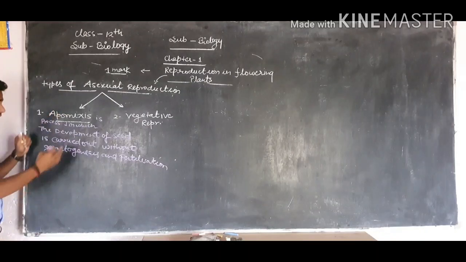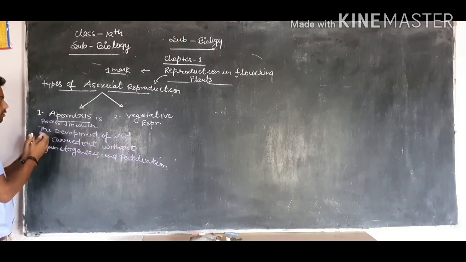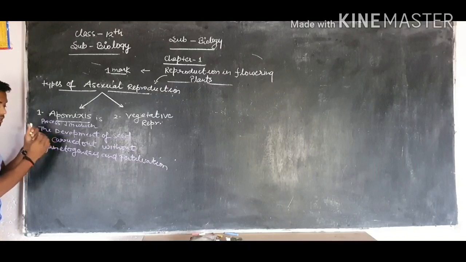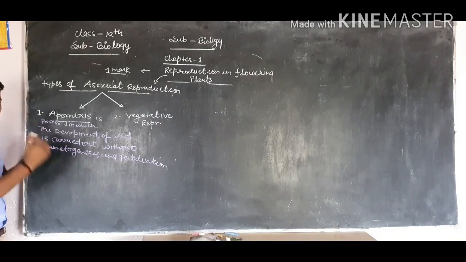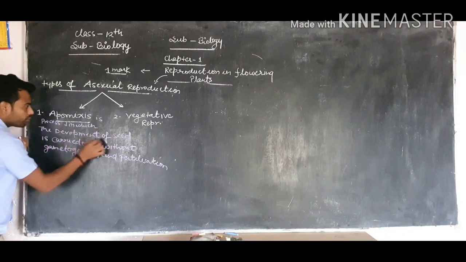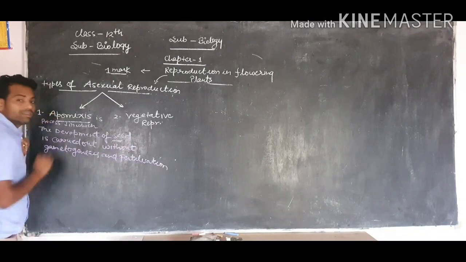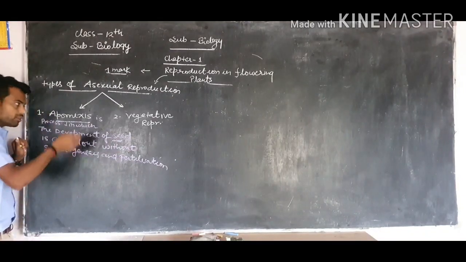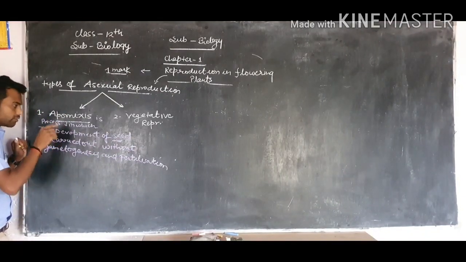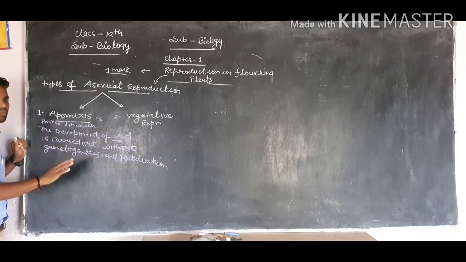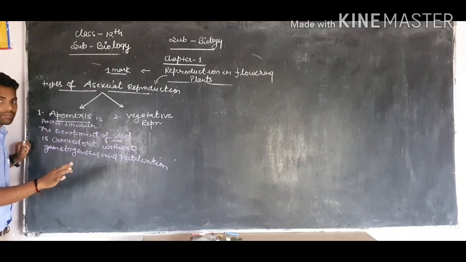Means in this mode of asexual reproduction, new plants are generally formed with the help of seed, but for the formation of this seed, gametogenesis and fertilization do not take place.